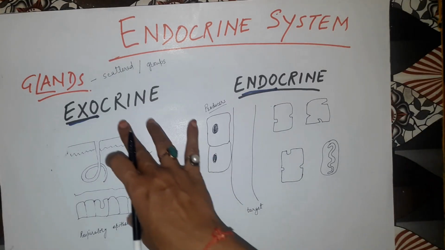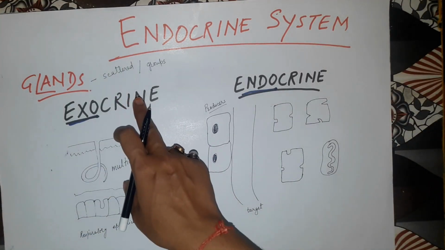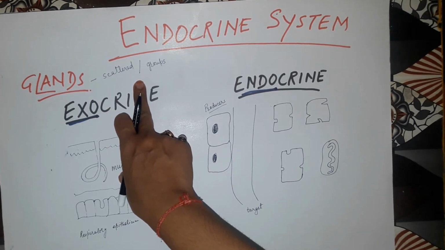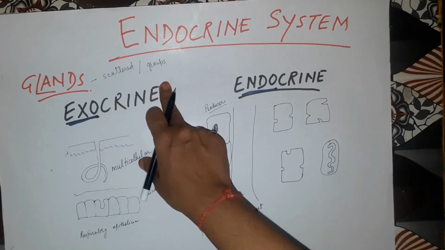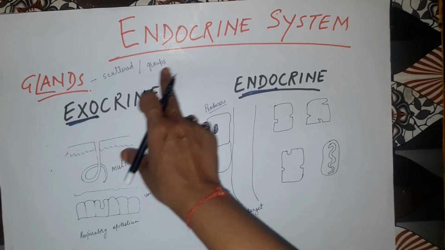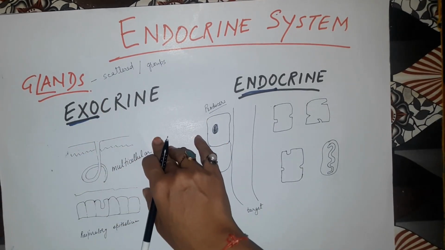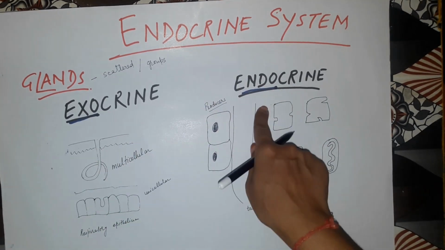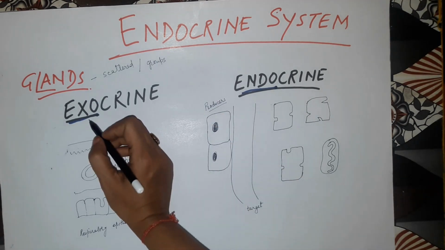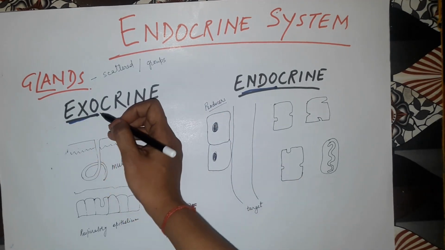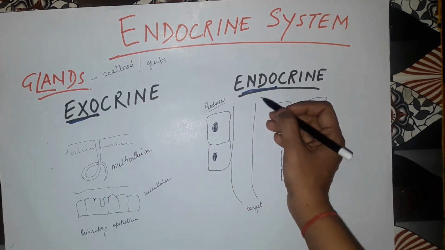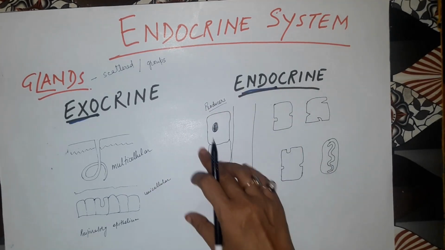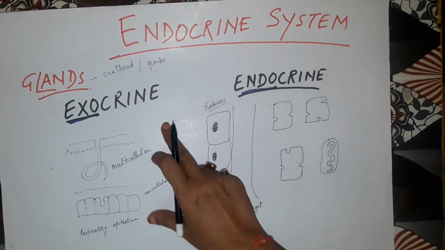Now a gland is simply something that produces a product, and it has secretory cells. These cells are either scattered or present in groups. In groups they are known as glands. Glands are of two kinds: exocrine gland and endocrine gland. Here exocrine means outside, exit, and endocrine means inside. From here we will talk about exocrine and endocrine one by one.